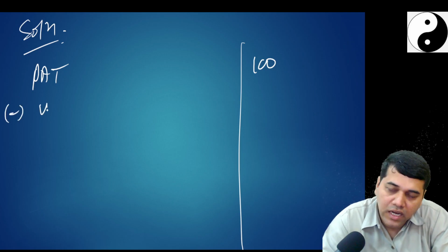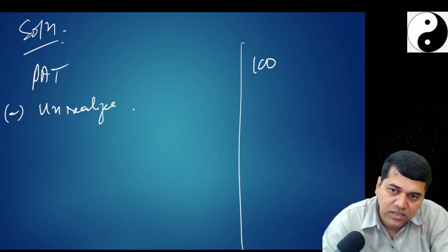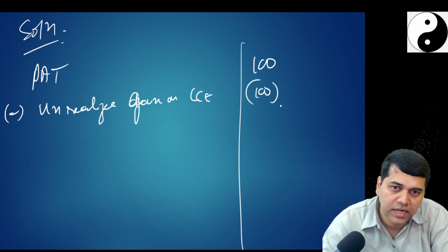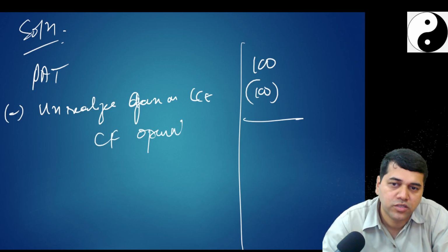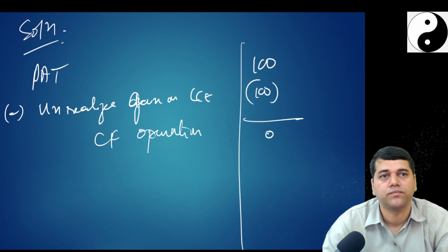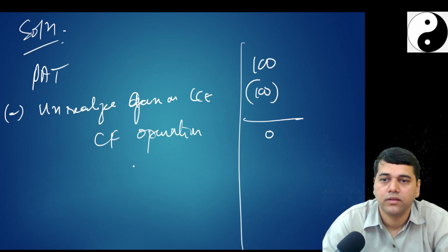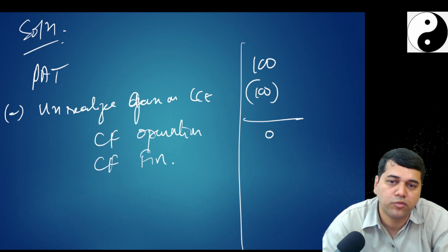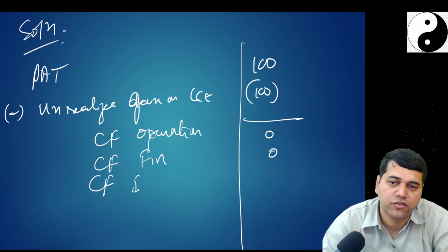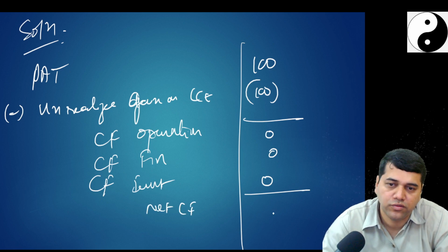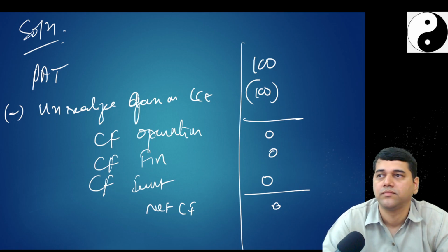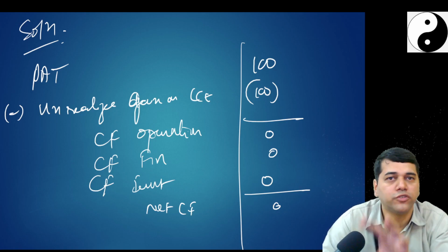Now deduct unrealized gain on CC, 100. So cash flow from operations, how much? 0. Cash flow from financing, how much? 0. Cash flow from investment, 0. So net cash flow, 0. You understood this skeleton, no?